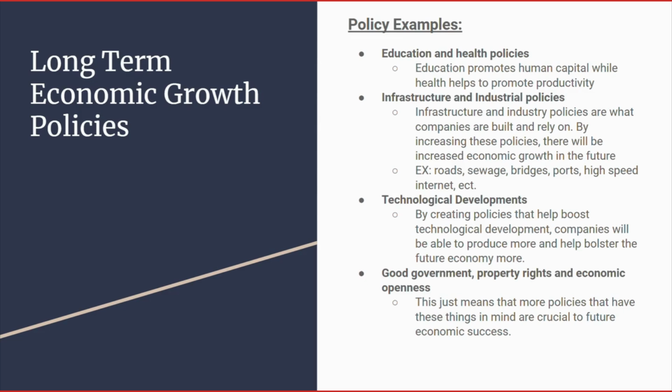Third are technological developments. So by creating policies that help boost technological development, companies will be able to produce more and help bolster the future economy more. And finally, just some other things: good government, property rights, and economic openness. These just mean that more policies that have these things in mind are crucial to future economic success.